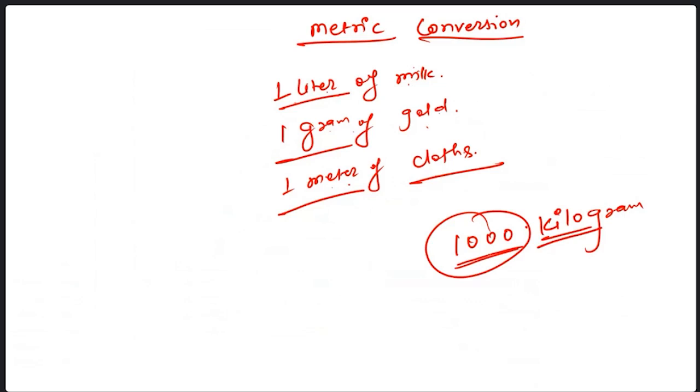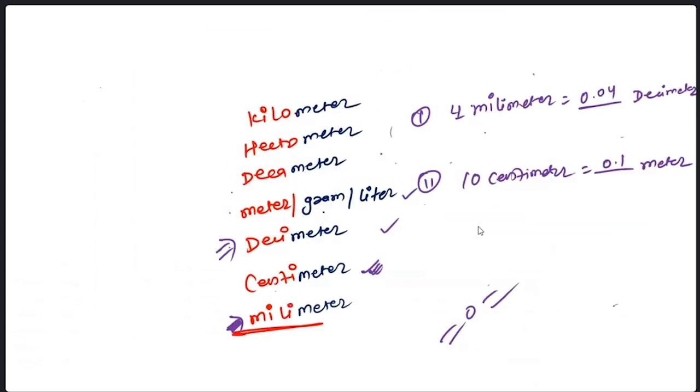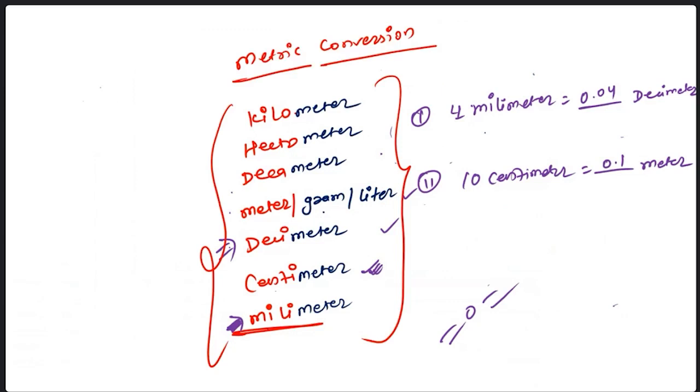You may be wondering what is kilo, what is hecto, what is deca. I'm going to discuss this today. Just write down this table. You may see that kilo and hecto are in red and meter is in blue. That is intentional, and I will tell you why. Write down carefully.